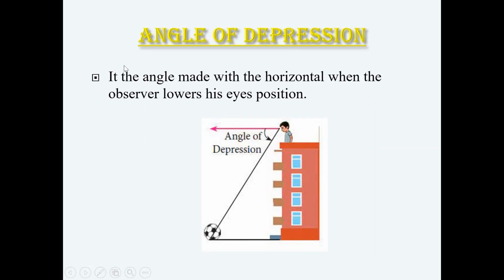So angle of depression is the angle made with the horizontal when the observer lowers his eye position to look at that point where he wanted to measure the distance. Here, this is the horizontal, and the observer is taking his eyes down onto the object to measure the distance. So this is angle of depression.